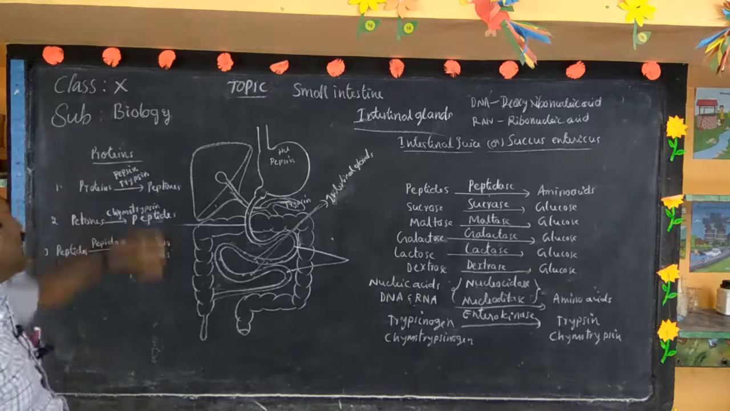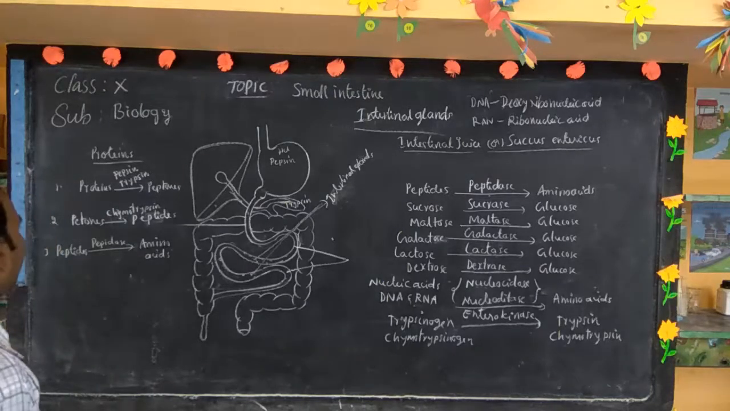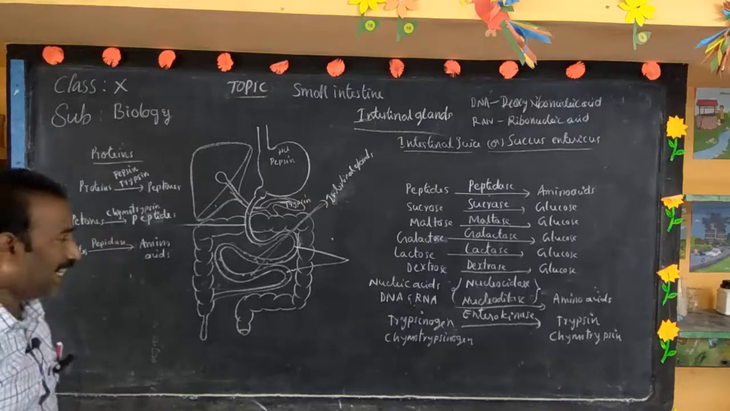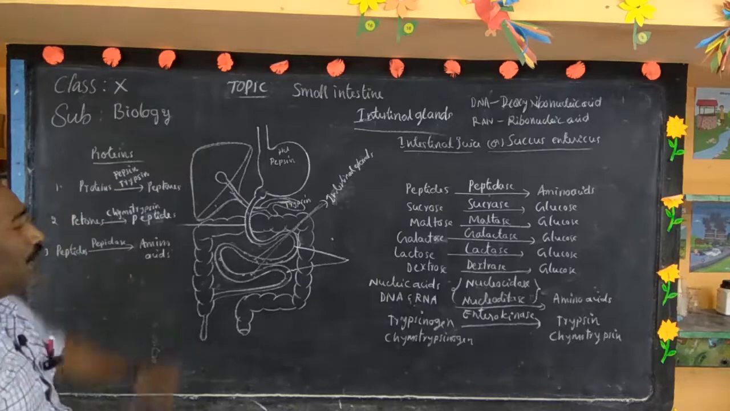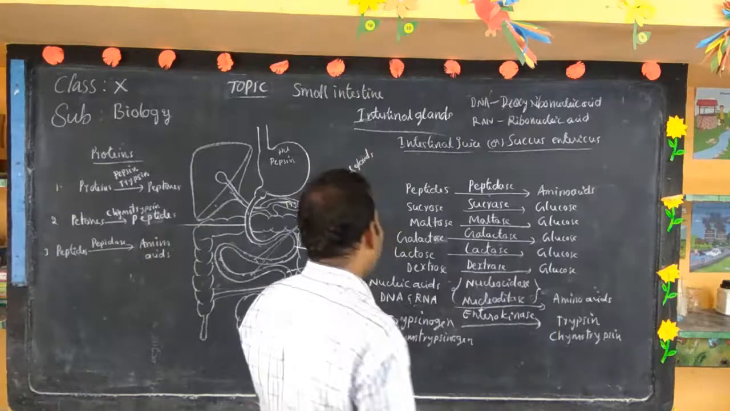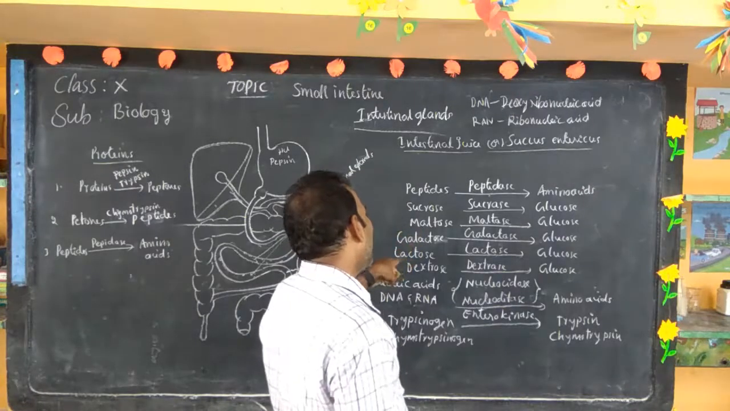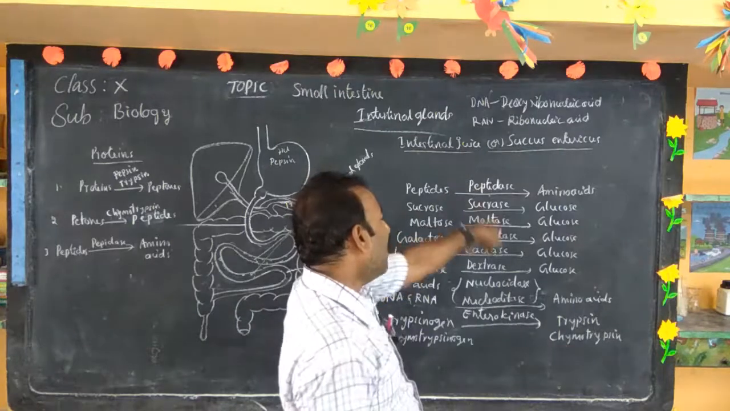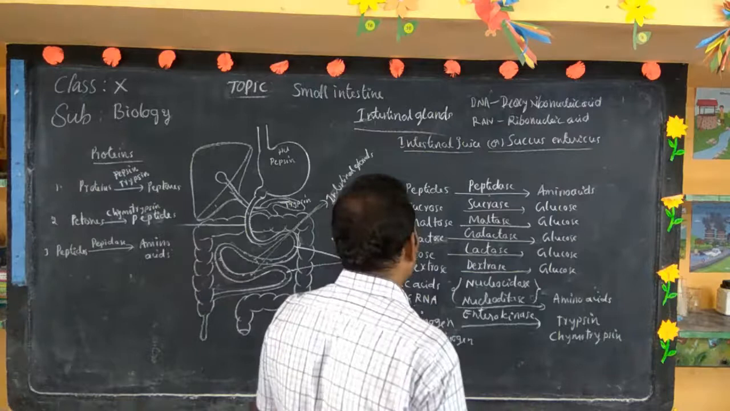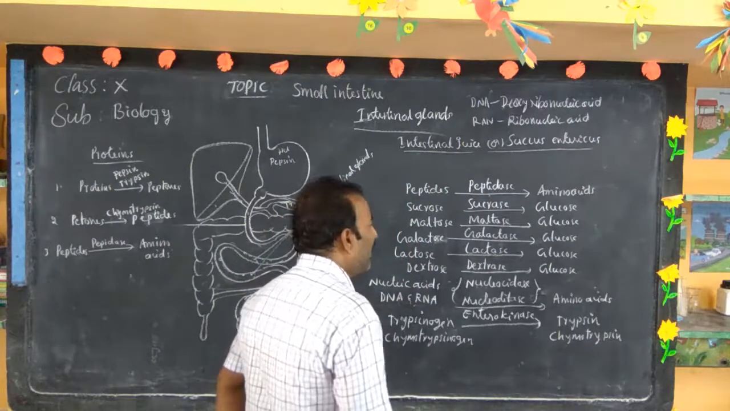First step, proteins are converted as peptones. In the second step, peptones are converted as peptides. In the third step, peptides are digested as amino acids. In this way, all the food substances are digested. All the carbohydrates, sucrose, maltose, galactose, lactose, dextrose, all these are converted, means digested, as glucose. So glucose is the simple form of the carbohydrate.